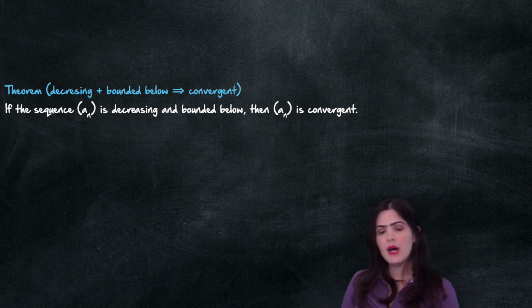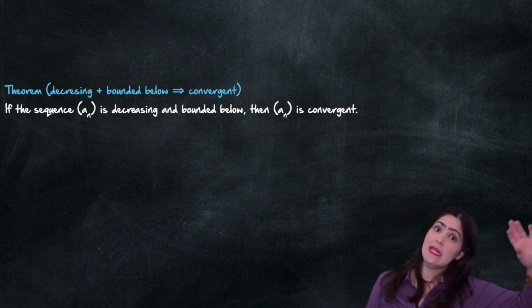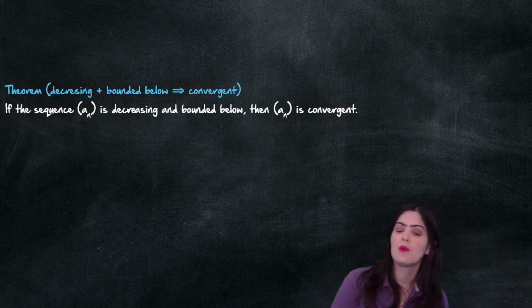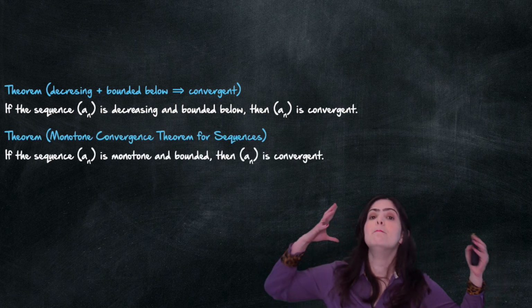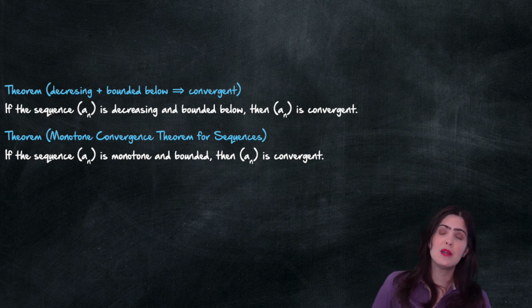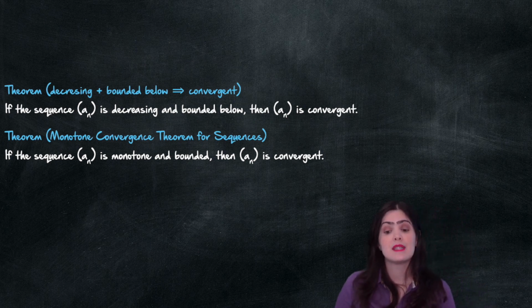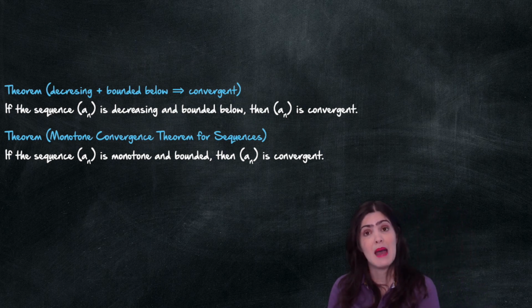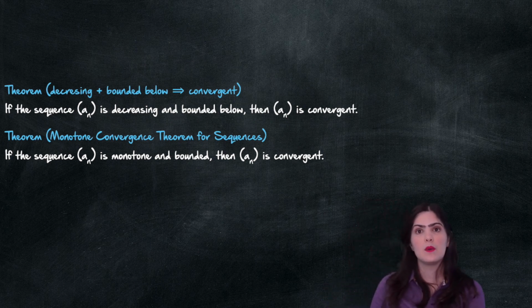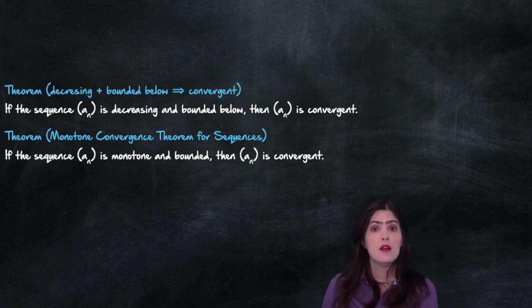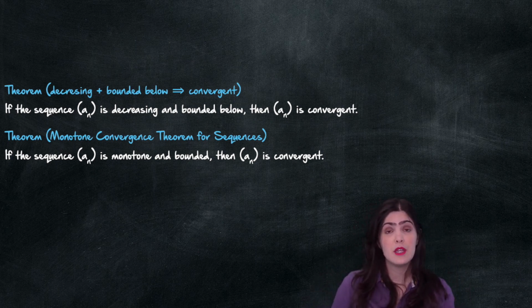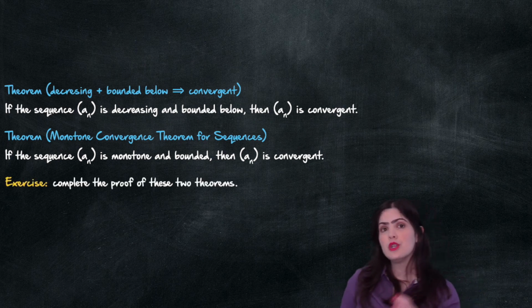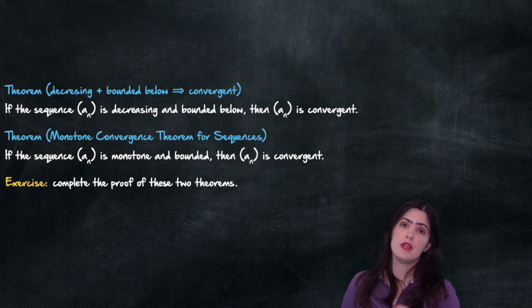Now if we combine the one that we proved about increasing and bounded above and the one about decreasing and bounded below, we obtain the monotone convergence theorem for sequences, which tells me that if a sequence is monotone and bounded, then the sequence is convergent. Once you prove the first two that I talked about in this video, the other one will be quite easy to prove, and I will leave it for you as an exercise to complete the proof of these two theorems.